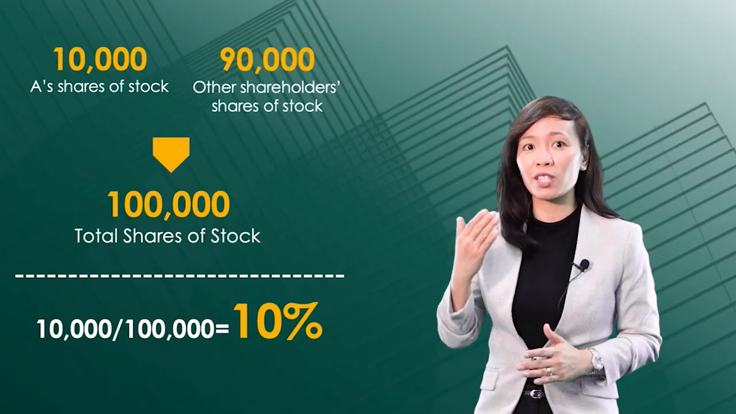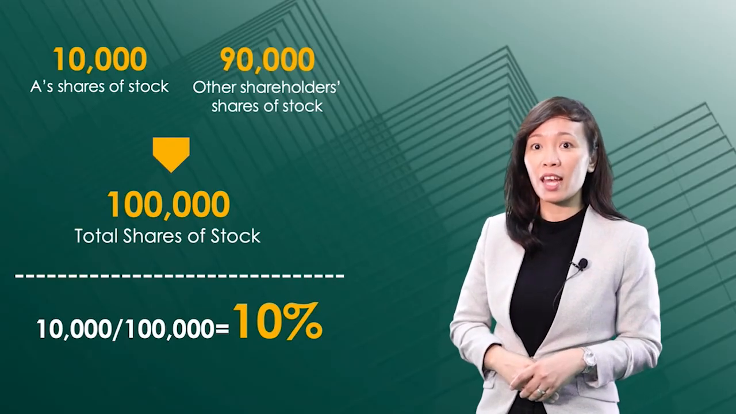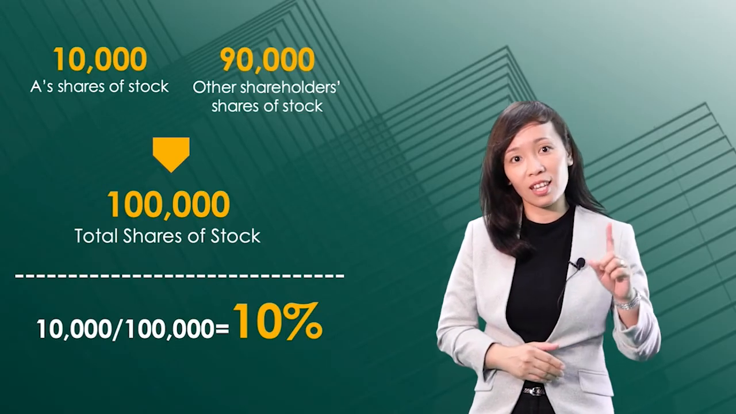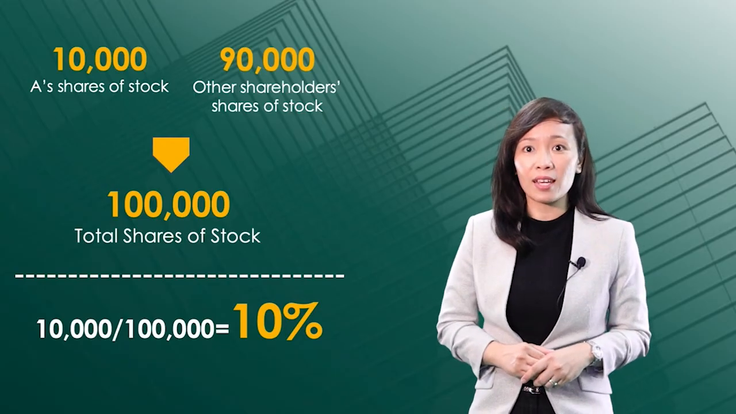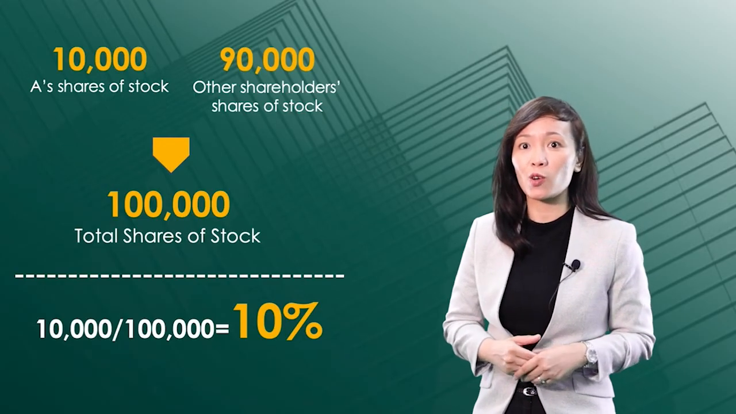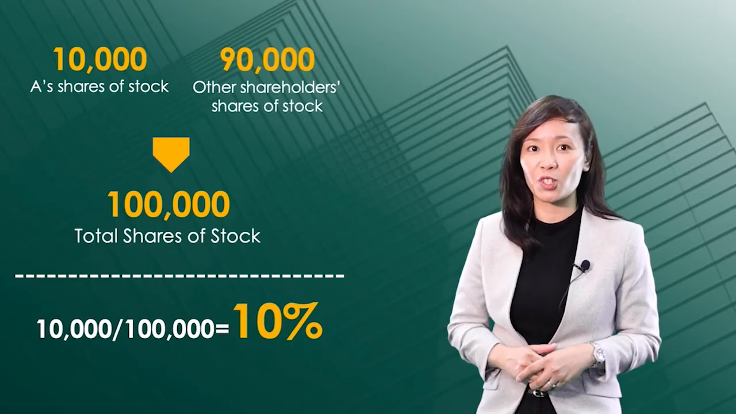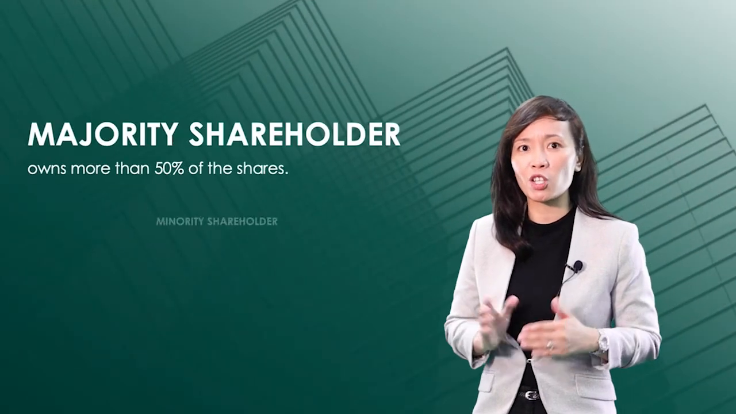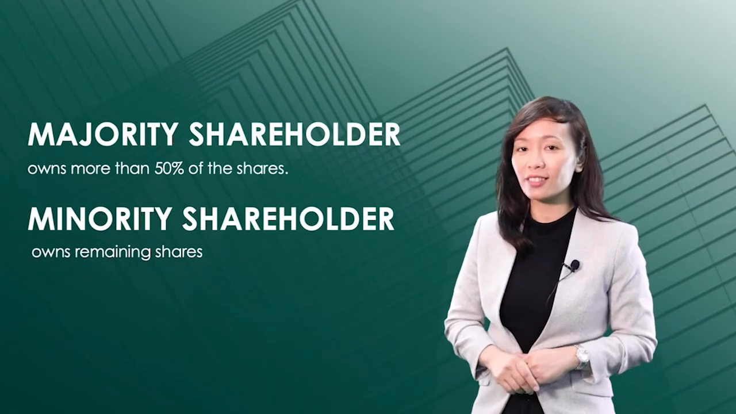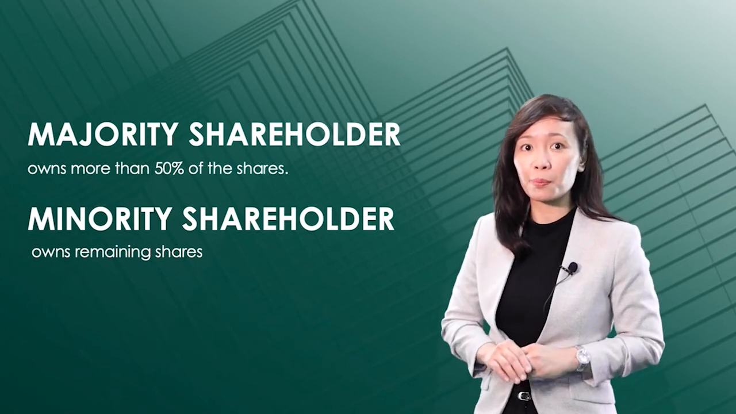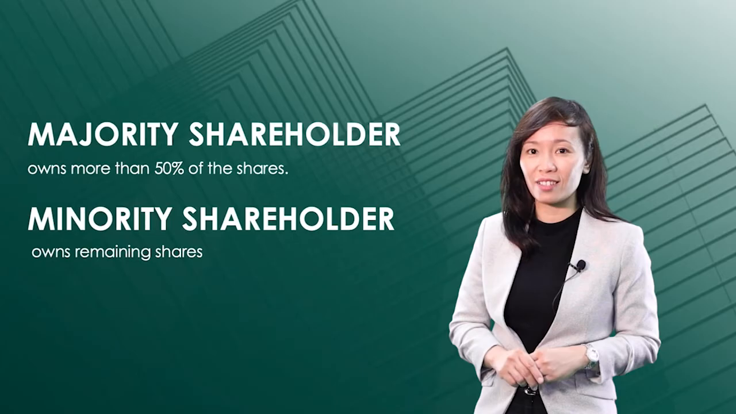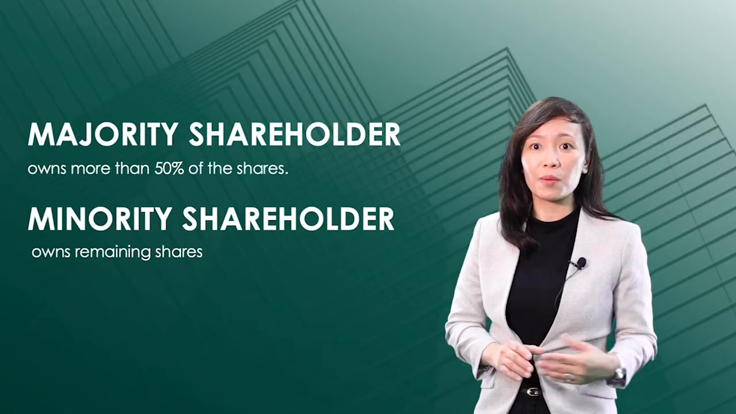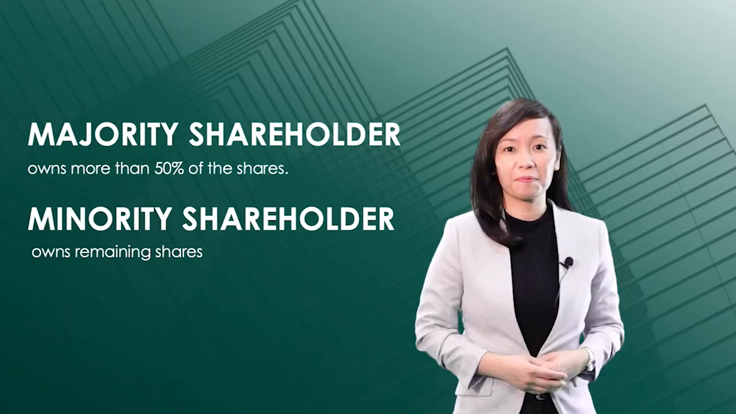Therefore, when the corporation declares dividends out of its profits, A gets 10%. When the corporation is liquidated, A gets 10% of the net assets. A can also vote and influence the decisions of the corporation to the extent of his 10% shareholdings. Have you heard of the terms majority shareholder and minority shareholder? These terms pertain to the percentage of ownership in the corporation. A majority shareholder owns more than 50% of the shares. The remaining shares are owned by the minority shareholder.